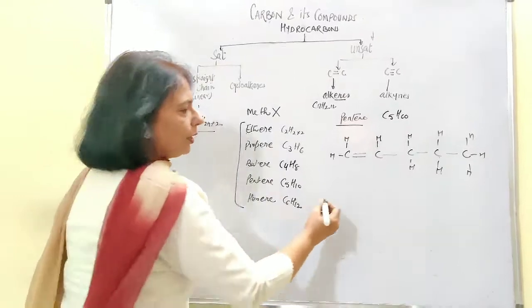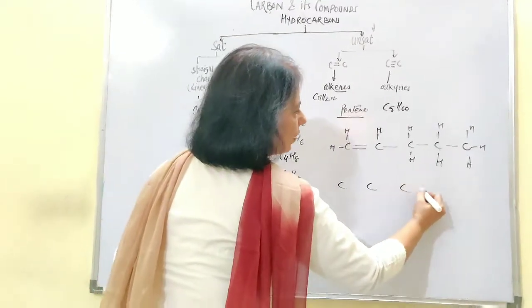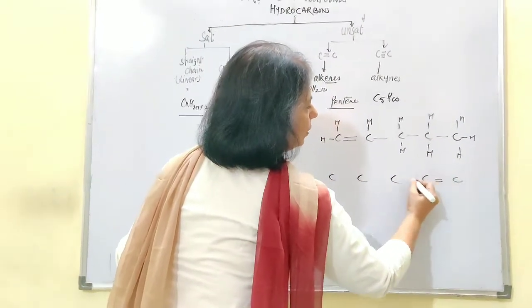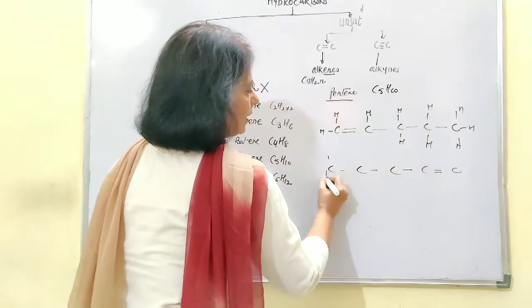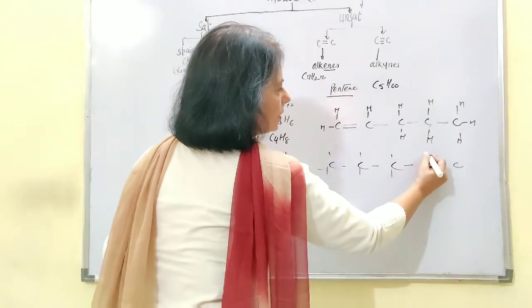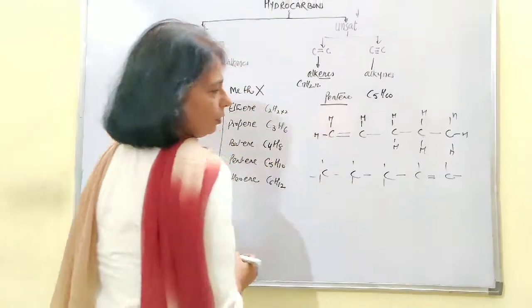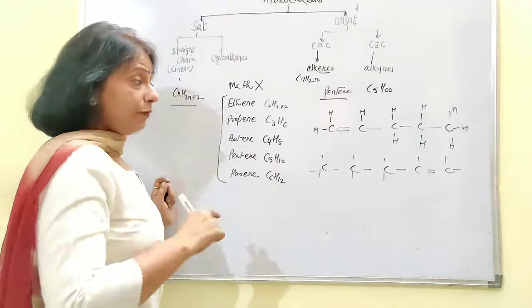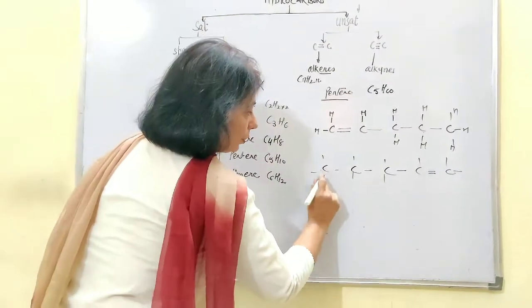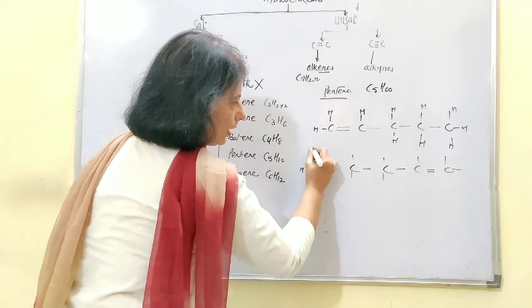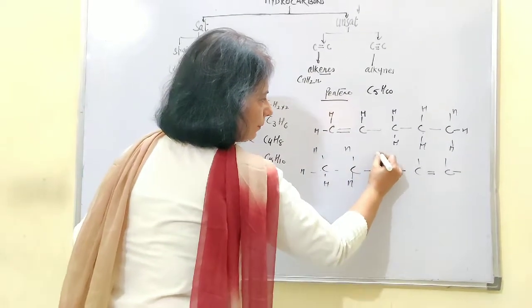So you can go the other way also. 1, 2, 3, 4 and 5, and put the double bond this side, single bond this side, and then put hydrogen atoms around, and you can draw this structure. What if by chance you have put these are all hydrogen atoms, you can mention it very easily.